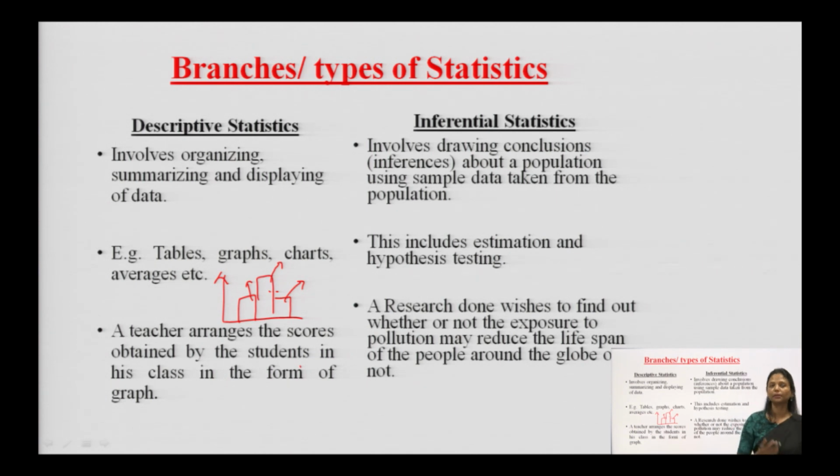Next, taking an example of inferential statistics, a researcher wishes to find out whether or not exposure to pollution may reduce the lifespan of people around the globe. So, we are just thinking that this could be one of the solutions or one of the problems. By doing hypothesis testing, by doing null hypothesis or alternate hypothesis, we find out what could be the reason for the reduction of lifespan of people.